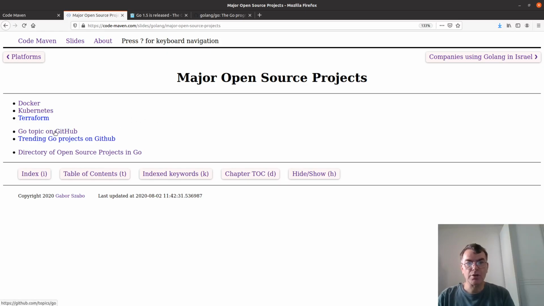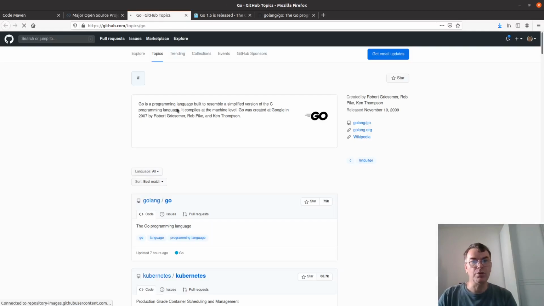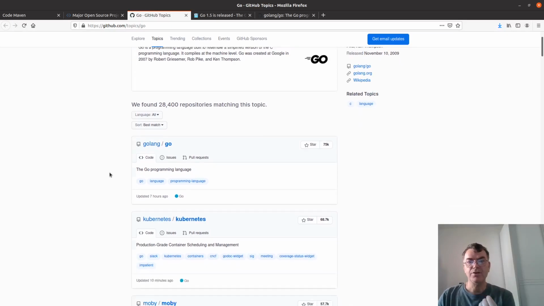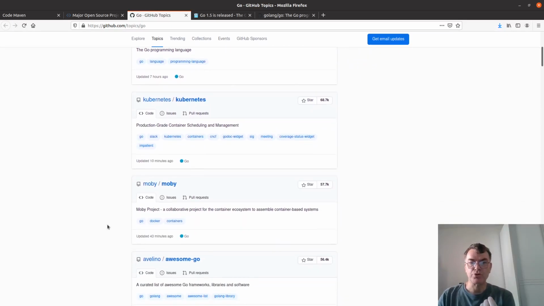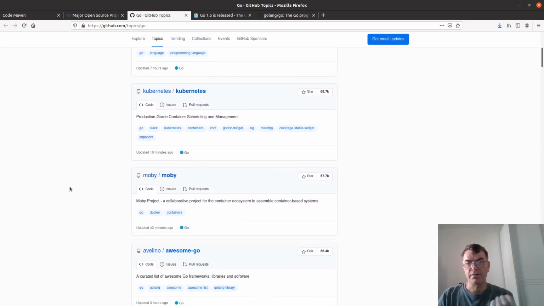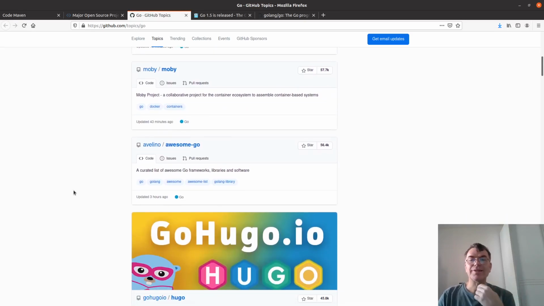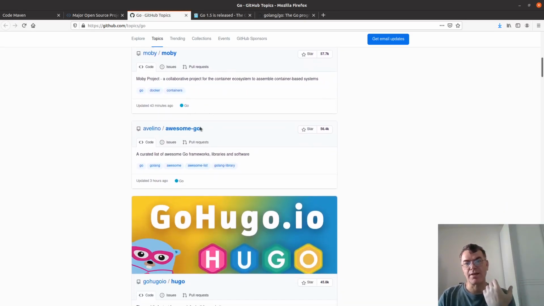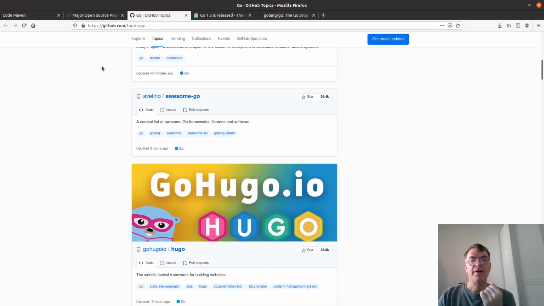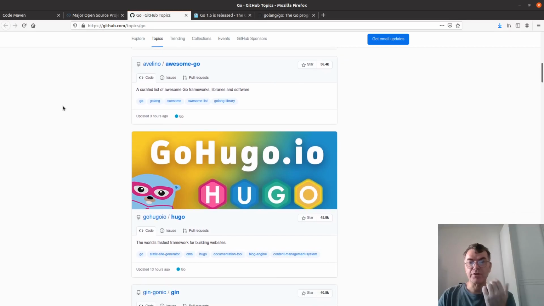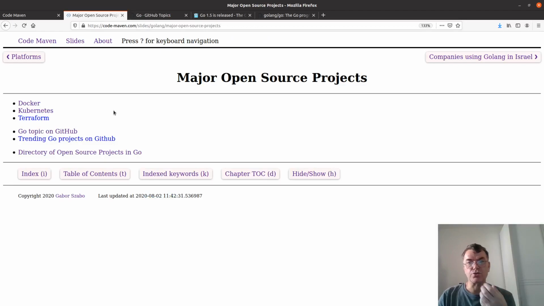You can go to the Go topic. That's going to be strange when you say Go. So this is the Go topic on GitHub, and here you can find the major projects. So there's Moby and tons of other projects that you can find. This is more like a list of Go projects, so that's also a good place to visit, to see what kind of projects are there, and then find one and start reading the source code, try to contribute to it, and so on.